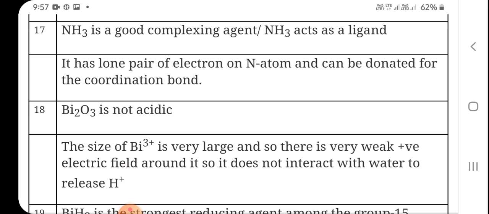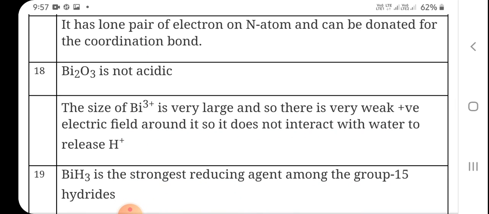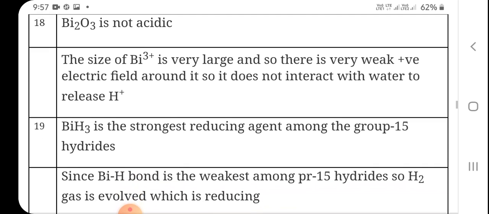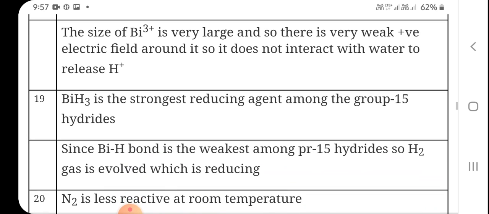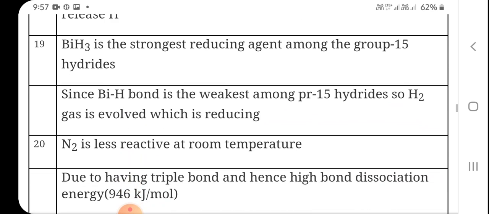Bi2O3 is not acidic because Bi3+ is very large, and so there is a very weak positive electric field around it, so it does not interact with water to release H+. And when it will not release H+, it will not show the acidic property. And moreover, the acidic property decreases when we come from top to bottom in a group. BiH3 is the strongest reducing agent among the group 15 hydrides. Since BiH3 is the weakest hydride, H2 gas is easily released, which is reducing. You know that this occurs due to the increase in size.